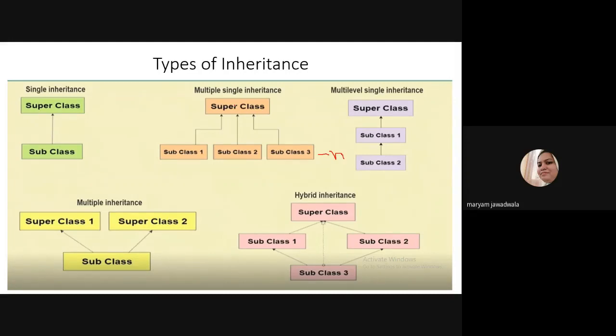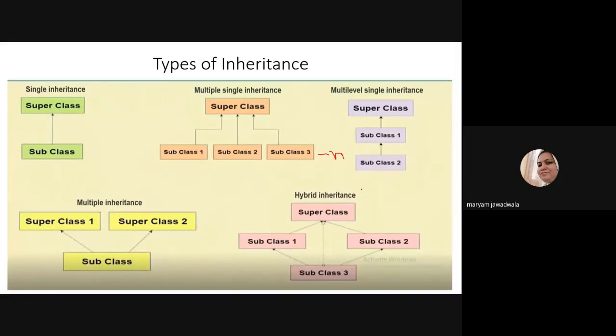Okay, now next you have multi-level single inheritance. Multi-level single inheritance means you have one superclass and you write one subclass. That subclass inherits the properties of the superclass, and you have one more subclass, subclass 2, which inherits the properties of subclass 1.